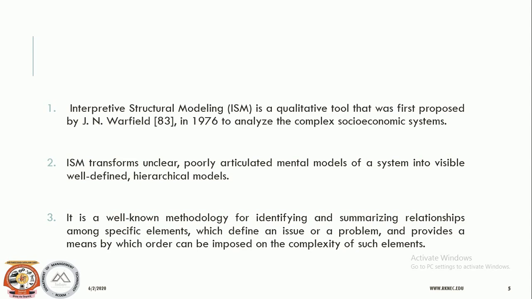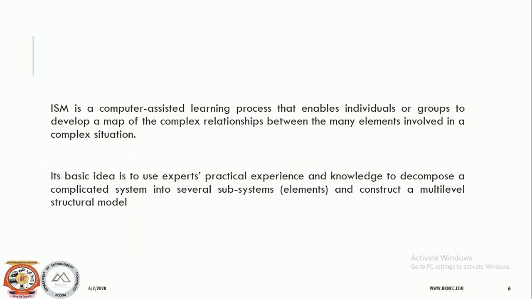All these things will be more clear when we complete an example, or implement all these things with respect to an example. So ISM is a computer assisted learning process. You can use the computer to get the diagram, the path matrix, the reachability matrix, and to find out the relationships among the variables. Everything can be computed by using a computer.